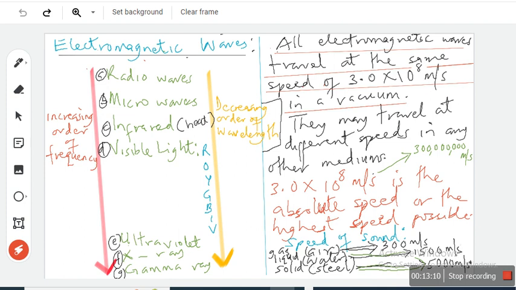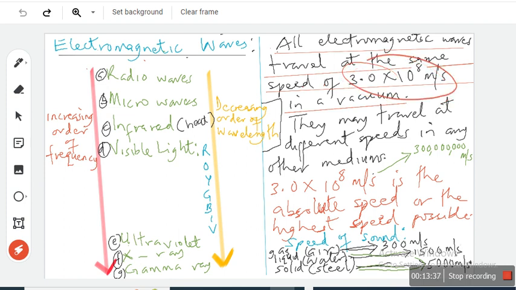All of them travel at the same speed in space, right? Do you know the speed of sound? Sound in air. What's the speed of sound in air? 300 meters per second. Sound travels at the speed of 300 meters per second in air. Light travels at this speed, 3.0 times 10 to the power 8 meters per second.